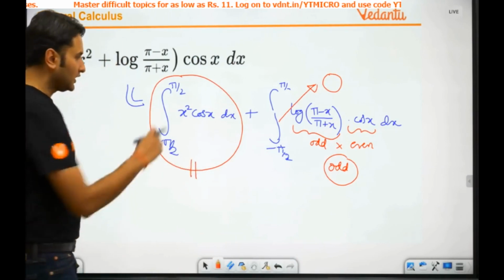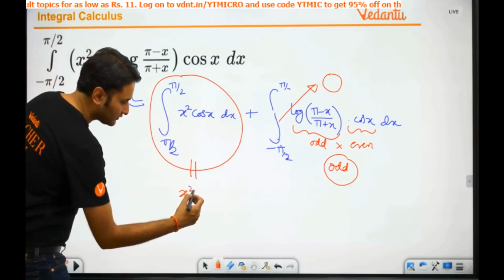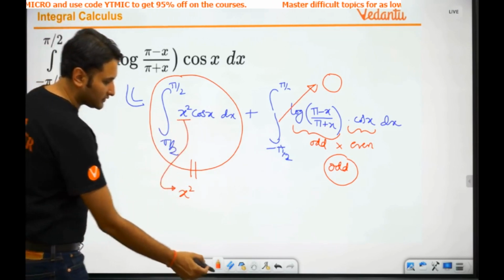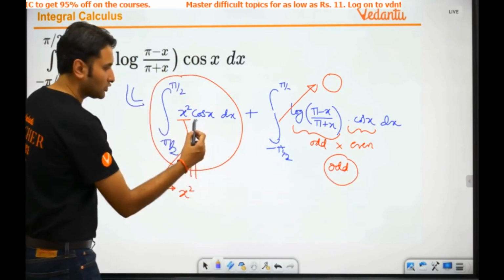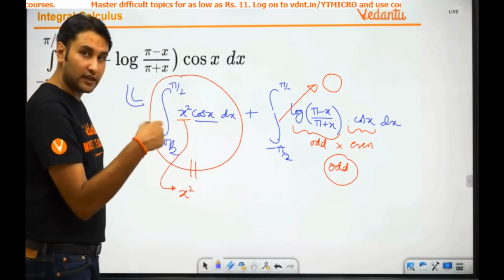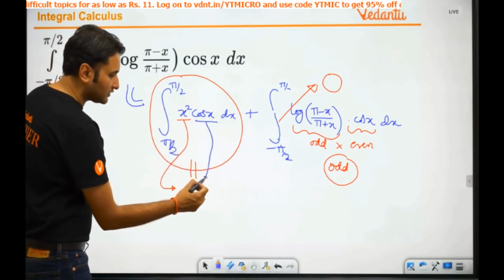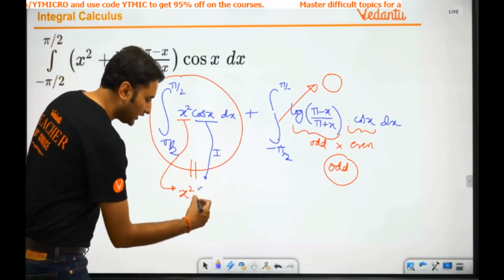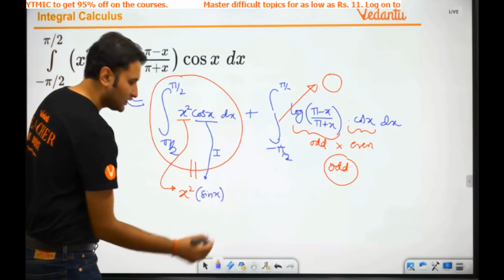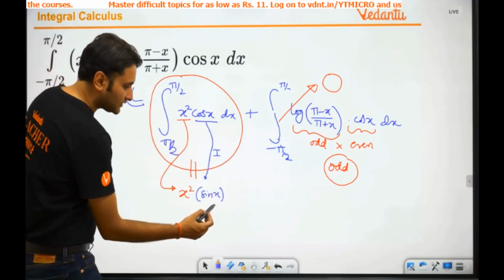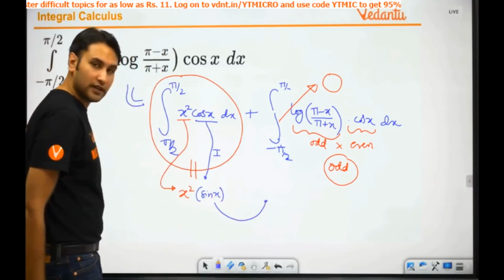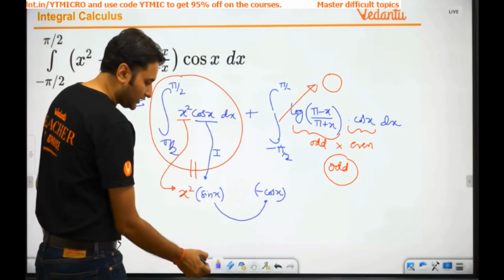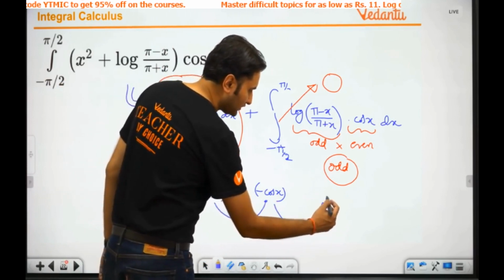Let me write it for you. First, x square, I'll write it as it is. Then the second one is what? The second one is cos x, the one which I want to take as the second function. I will write its integration. कितना होगा? Cos का integration, sin x. Now keep differentiating and integrating. Sin का मैं क्या करूँगा? I will keep integrating it. Sin का integration minus cos, right? And minus cos का integration is minus sin.